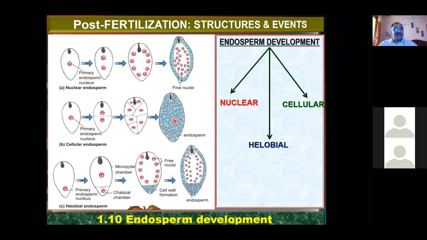Okay, now you tell me the genetic constitution of a primary endosperm nucleus. Ria, you give me the answer. What is the genetic constitution of primary endosperm nucleus? Haploid, diploid, triploid. This is the primary endosperm nucleus, am I right? How many sets of chromosomes does it have? Ria, yes, it is triploid. Okay, it is triploid. Now this endosperm, from which cell was it developed?